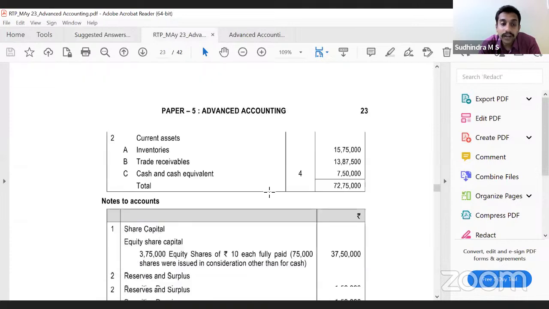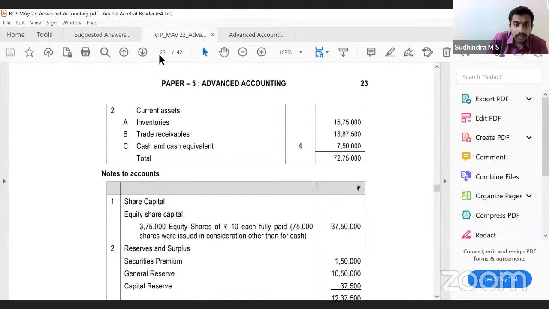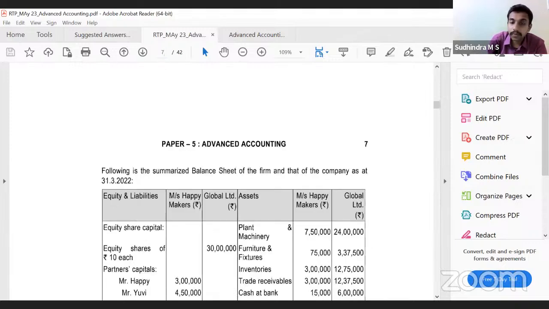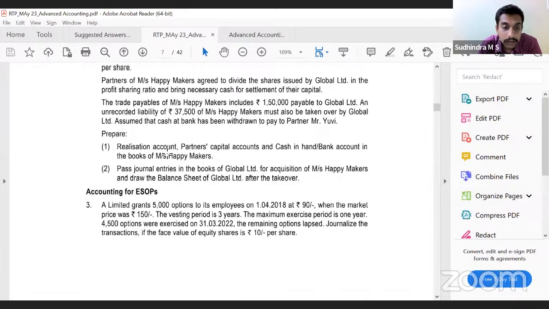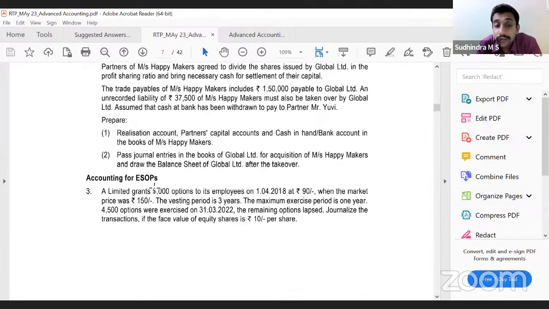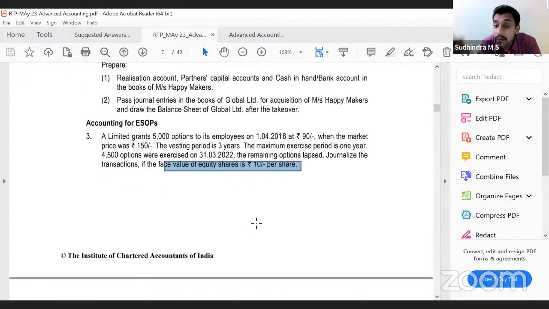Same way, May 23, RTP, page number 7. A Limited grants 5,000 options to its employees on 1/4/2018 at rupees 90, when the market price was 150. Vesting period is 3 years. Maximum exercise period is 1 year. 4,500 options were exercised on 31/3/2022. Remaining options lapsed. Journalize the transaction if the face value of the equity shares is 10 rupees. Simple question, no adjustment at all.